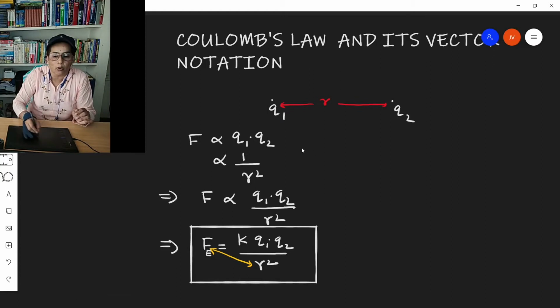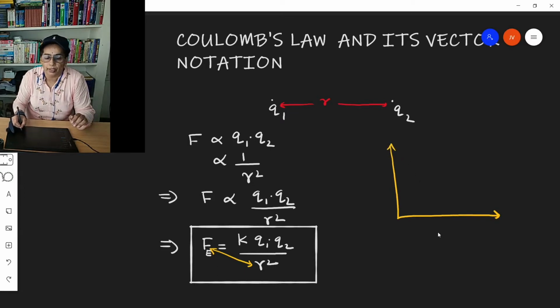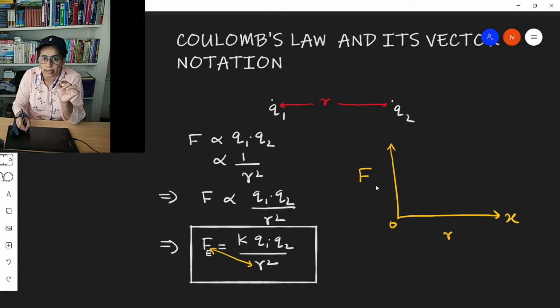What is the meaning of inverse square law? Say, for example, we take the distance of separation between the charges along the x-axis and the electrostatic force between the electric charges along the y-axis.